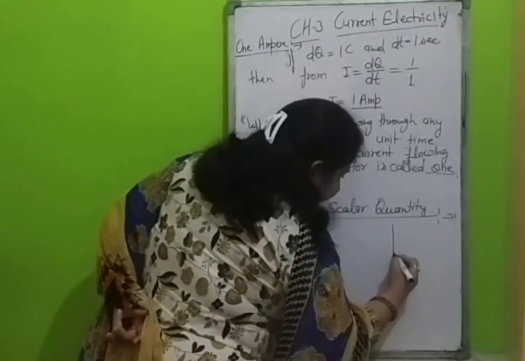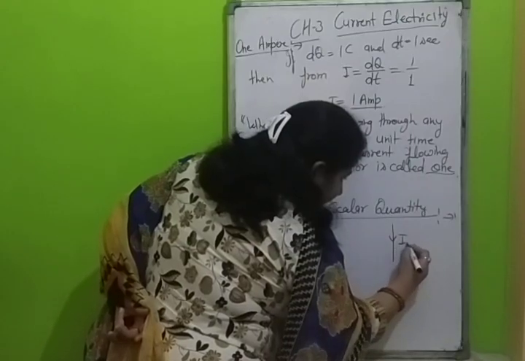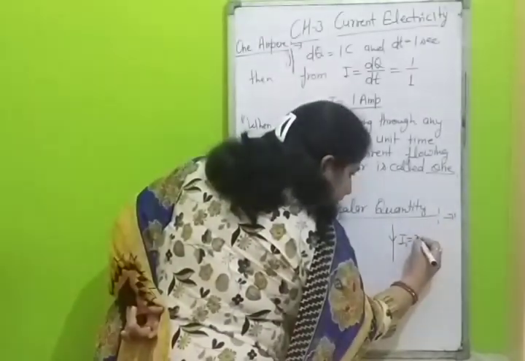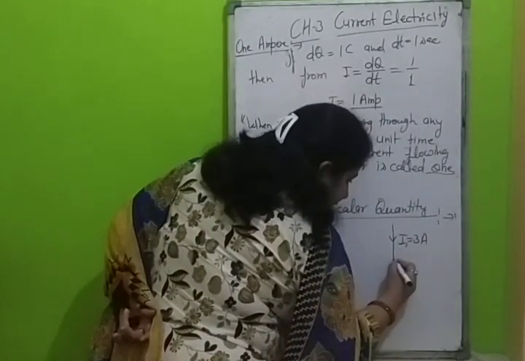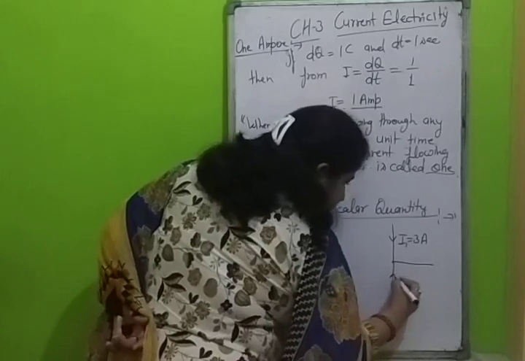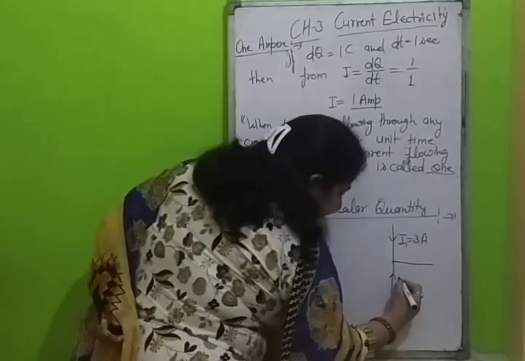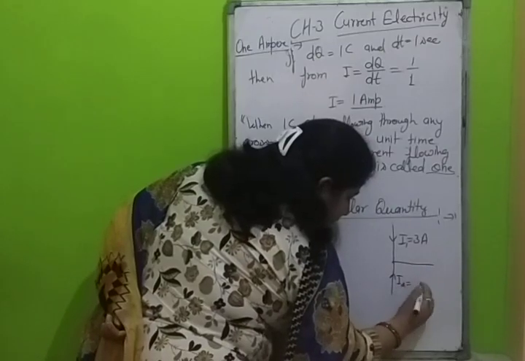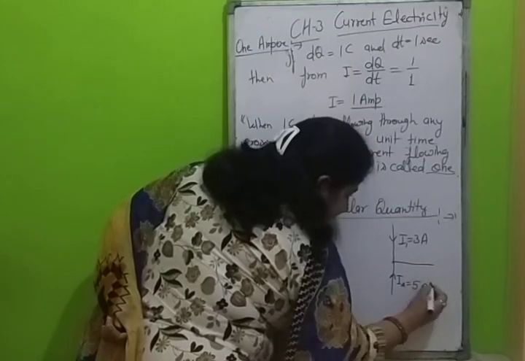Suppose in a conductor I1 is flowing, I1 equals 3 ampere, and at this point another conductor is joined with current I2 equal to 5 ampere.